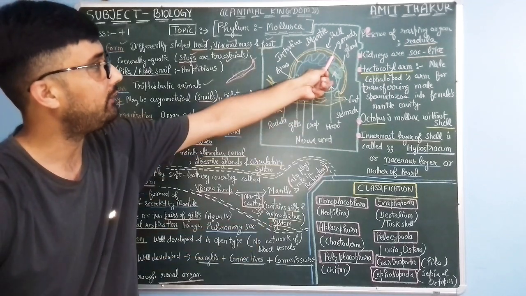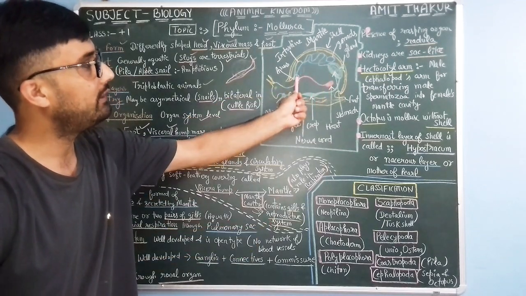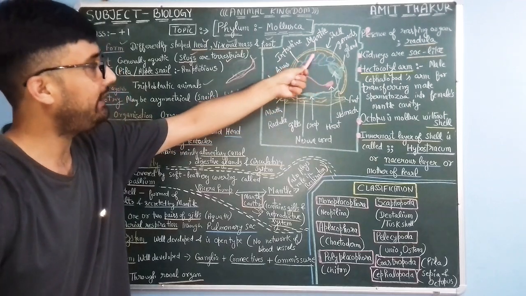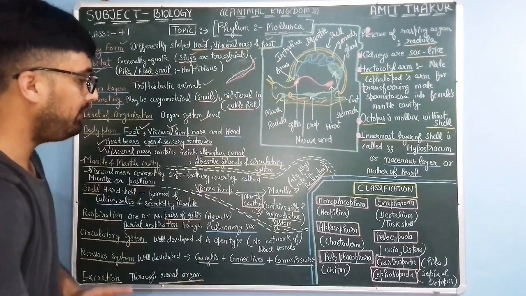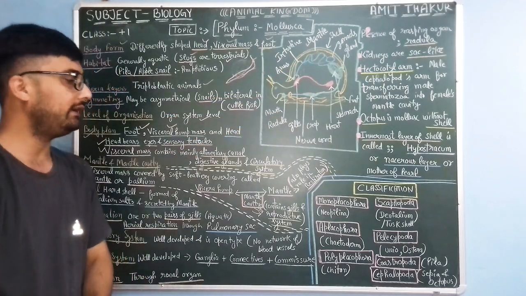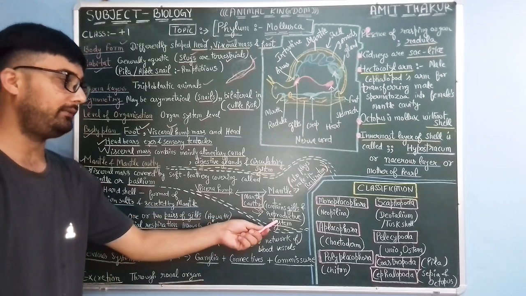Right over here, gonads, these gills. So the mantle cavity, which lies between mantle and visceral hump, contains gills and the reproductive system.